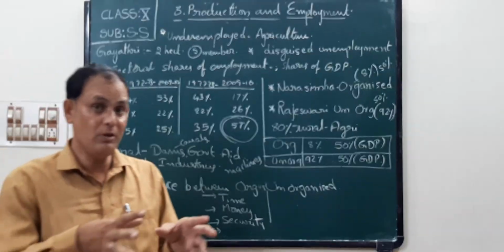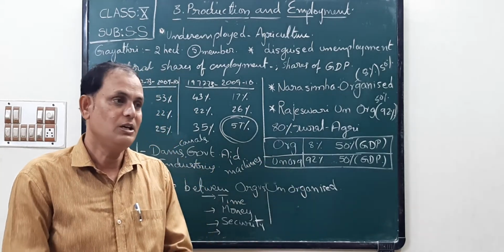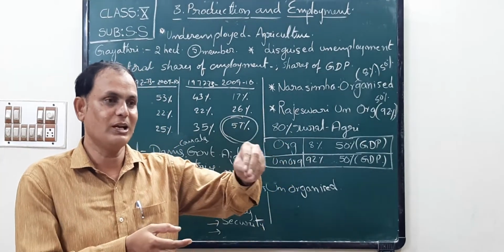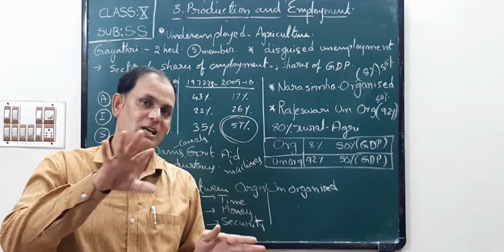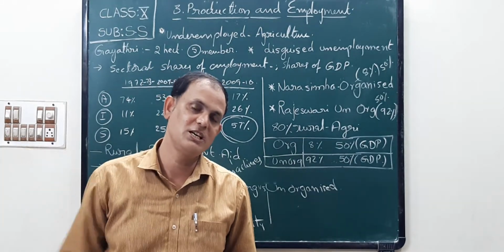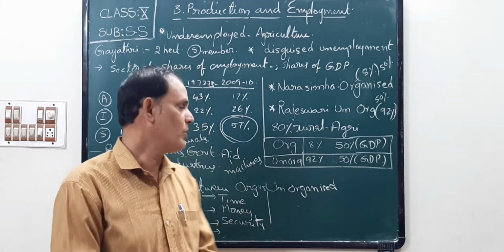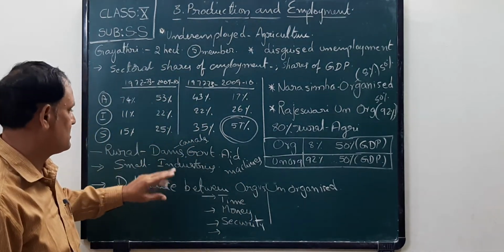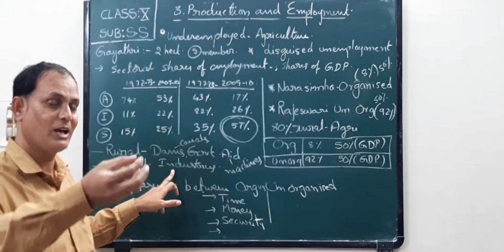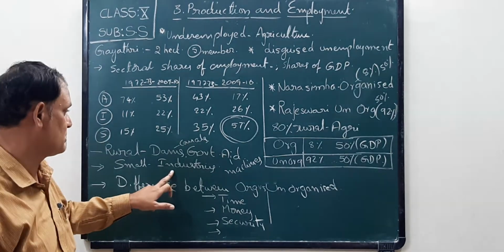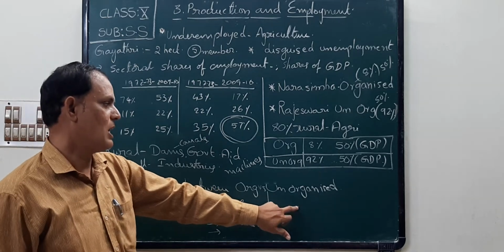Next, if people open small scale industries or cottage industries, and sell the goods they produce in towns and cities, through this process they can earn some extra income, children. So these are the suggestions for developing rural areas and increasing their income. Next one, the difference between organized sector and unorganized sector.